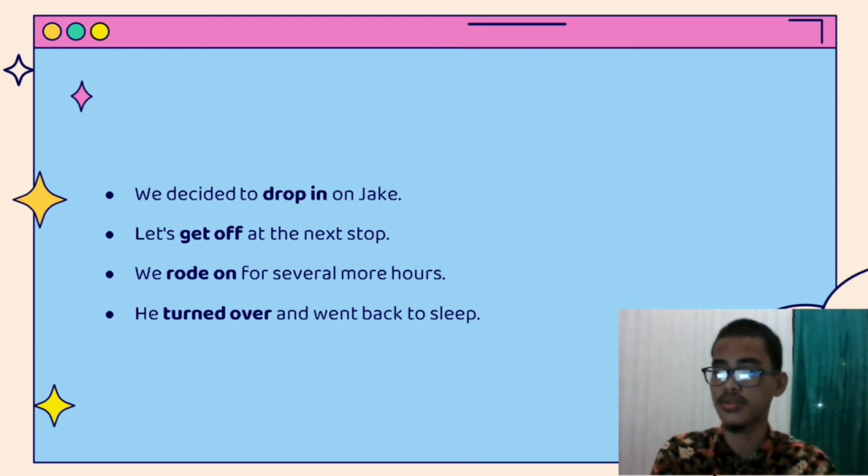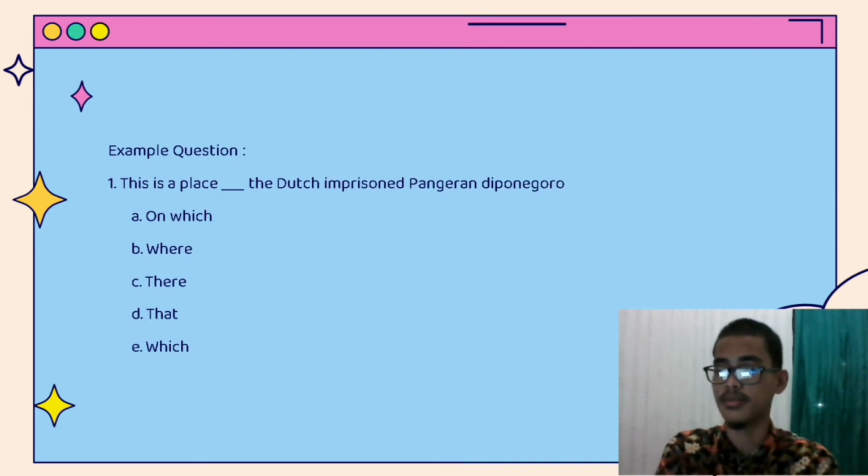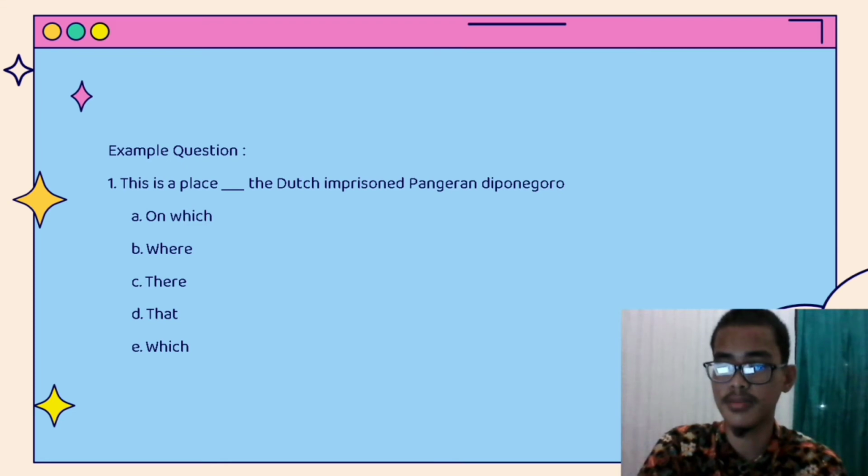Next, we go to example. Number 1. This is a place blank blank blank the Dutch imprisoned Pangeran Diponegoro. Option A, on which, B, where, C, there, D, that, E, which. The correct answer is B, where, because this sentence talks about where the Dutch imprisoned.